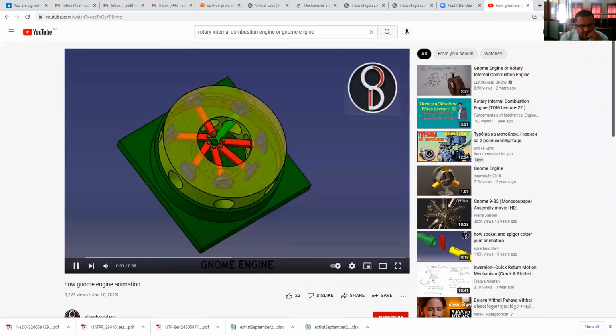See that this is now the actual animation of the rotary combustion engine. Cylinders are rotating, the crank is fixed, so the pistons will reciprocate inside the cylinders.